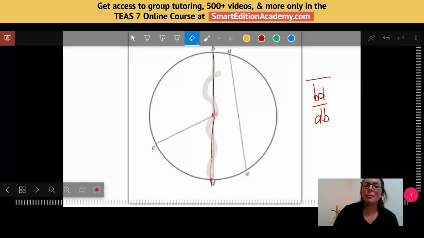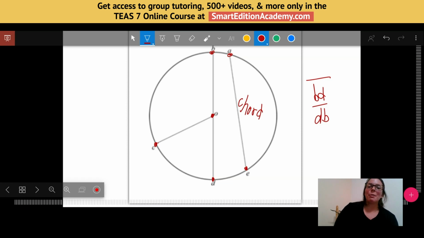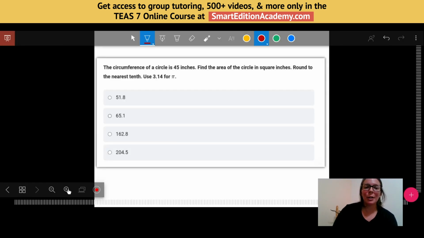What if I asked you to find a radius? Well, there's actually quite a few here. Here's one radius, CO. Another radius could be OB or OD. All of those could be examples of radii of this circle. And then the one here that we didn't talk about, AE, this is really just called a chord. It just goes from one point of the circle to another without going through the center. So that's called a chord. So just a little bit of vocab that you want to know when we are talking about circles. So when we see a problem like this, we know what we're doing.